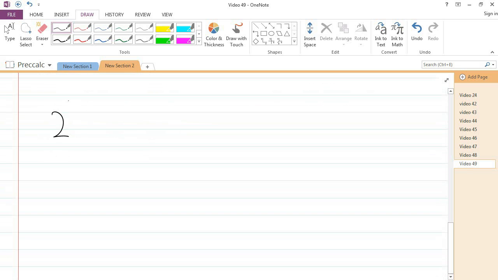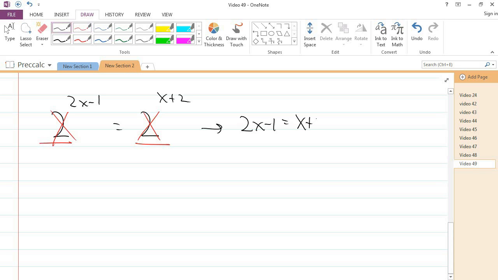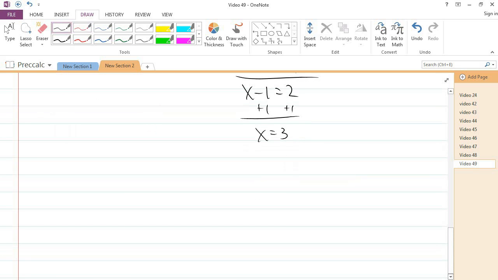Let's look at 2 to the 2x minus 1 equals 2 to the x plus 2. Because these two bases are the same, I can do like they do in the dub step and drop the bases. And then I can just solve this equation as it is. And I get my answer. If the bases are the same, I can drop them and look at the exponents.